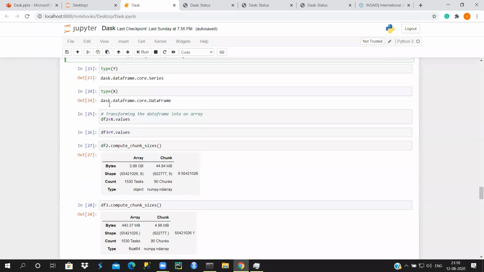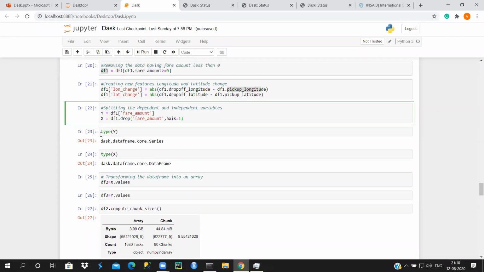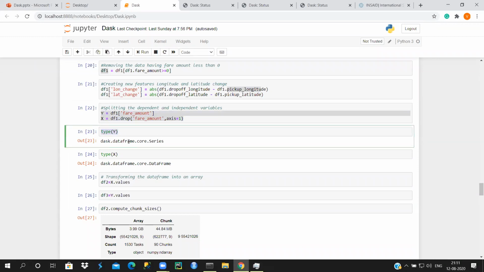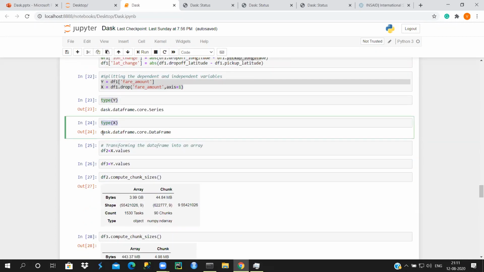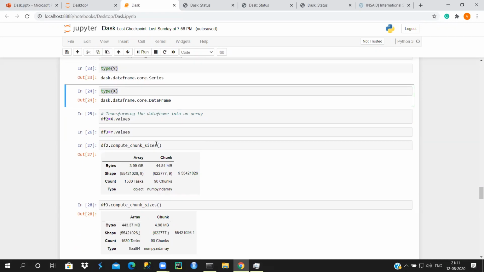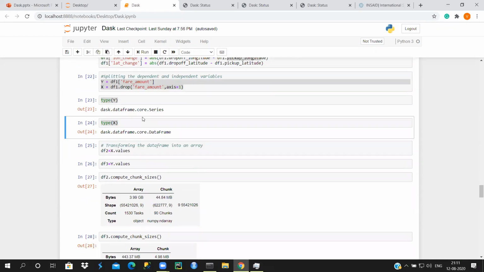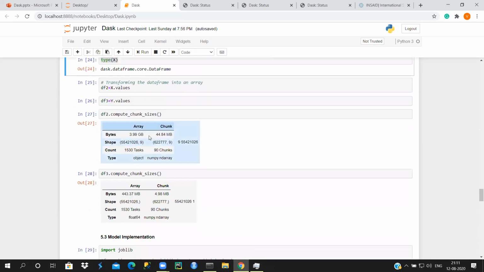Now let's check the type of these independent and dependent variables. Our dependent variable has the type dask.dataframe.core.Series, and the type of x, the independent variables, is a data frame. One more thing you need to ensure here is to convert these into arrays.